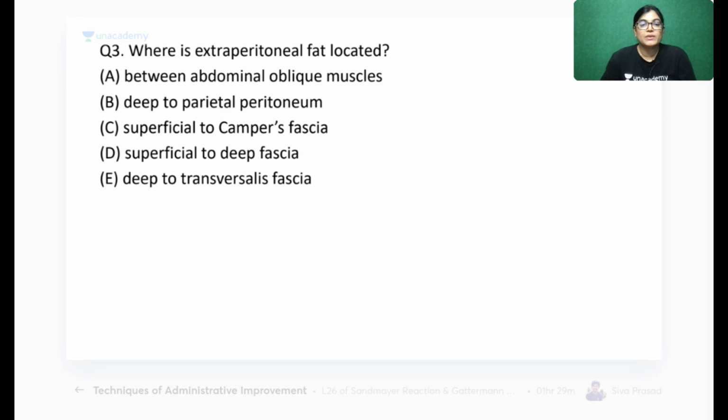Where is the extraperitoneal fat located? In which layer is the extraperitoneal fat located? Between the abdominal oblique muscles? I will decrease the timing to 15 seconds, is it okay? Options: deep to parietal peritoneum; superficial to Camper's fascia; deep to transversalis fascia; superficial to deep fascia. What is the location of extraperitoneal tissue? Mark the correct answer.